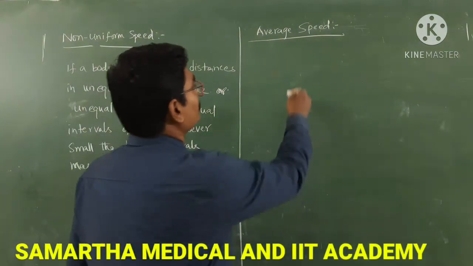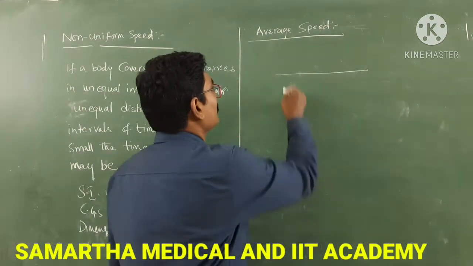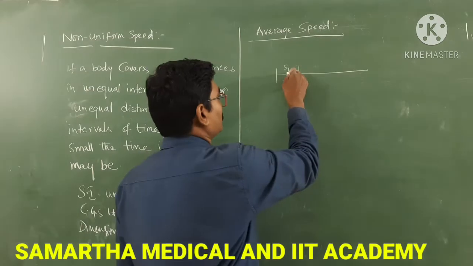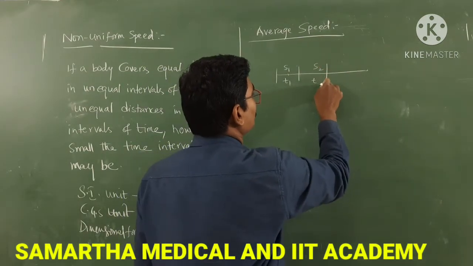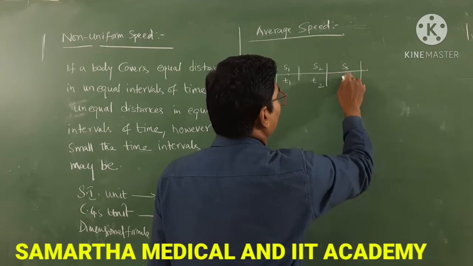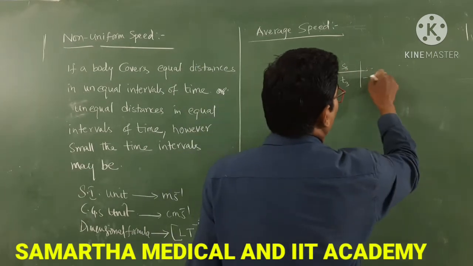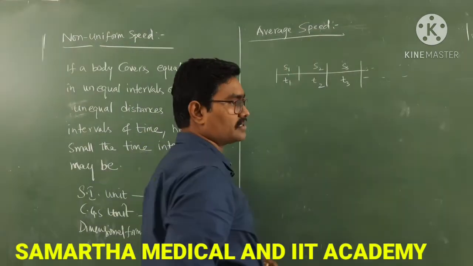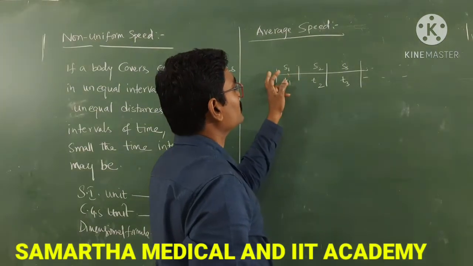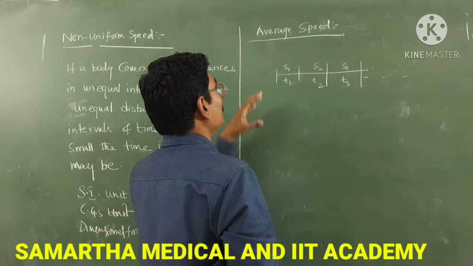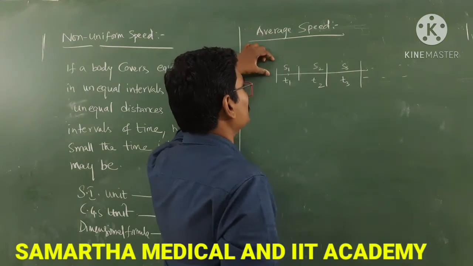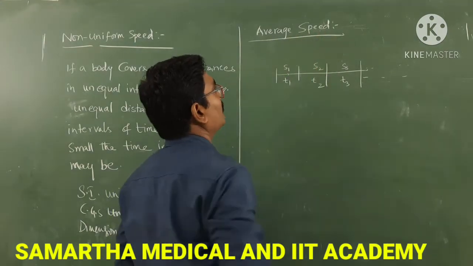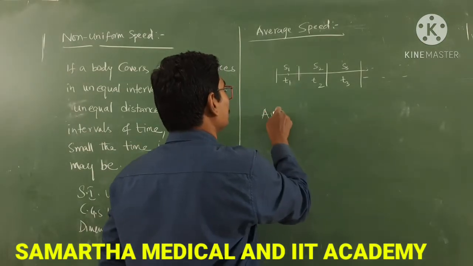See here, if you consider a body traveling some distance S1 in a time interval T1, S2 distance in T2 time interval, S3 distance in T3 time interval, and so on. Then the average speed is the total distance divided by the total time taken. It is the ratio of the total distance covered to the total time taken. That is called average speed.